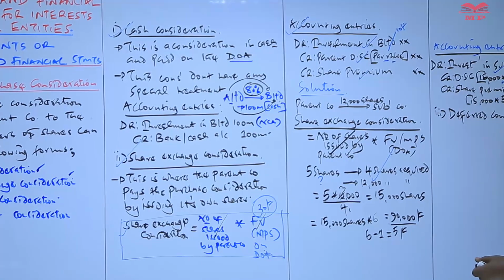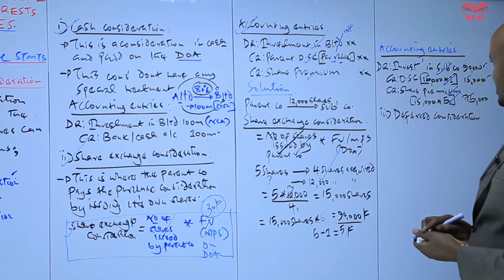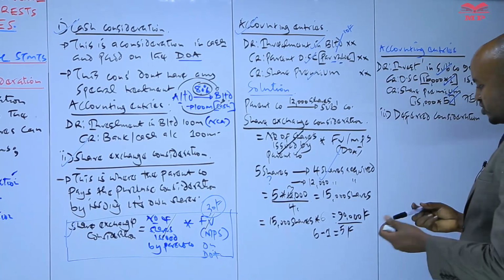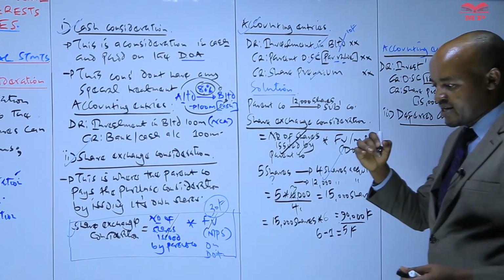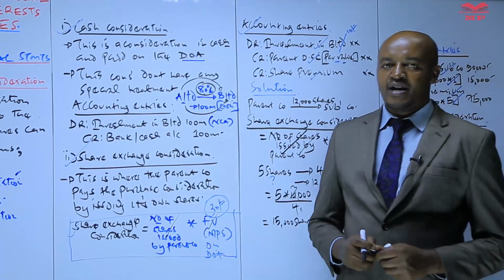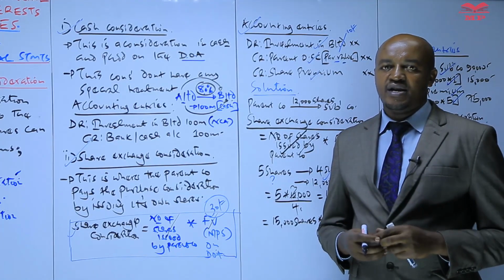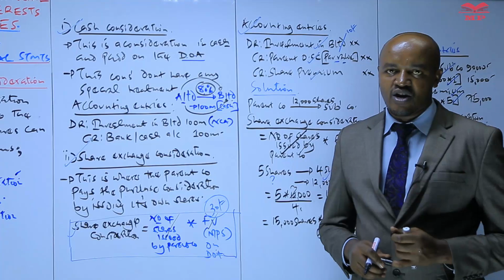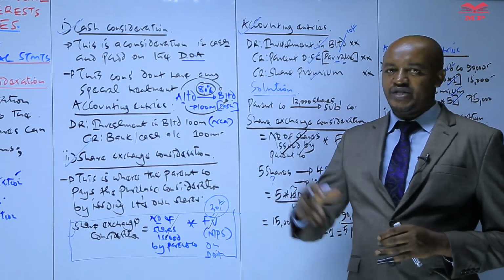Deferred consideration. So what is a deferred consideration? As the name suggests, deferred consideration is a consideration to be paid by the parent company on a future date. For example, the parent company can acquire the subsidiary company today and promise the previous owner of the shares which have been acquired in the subsidiary to pay some cash in the future.